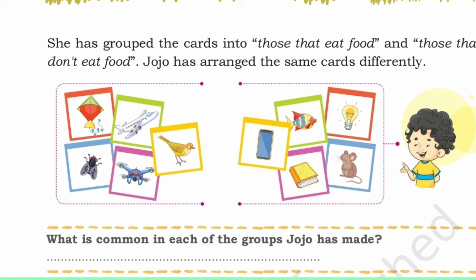I think the first group has in common that they can fly in the air. They can move in the air. Kite, aeroplane, sparrow, helicopter and a fly. The second group is non-movable. So that is the difference.